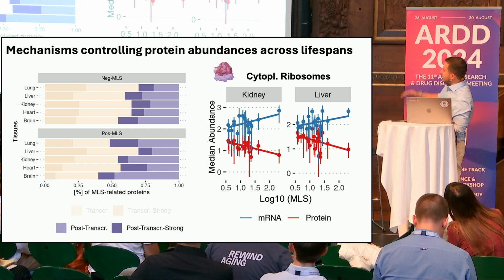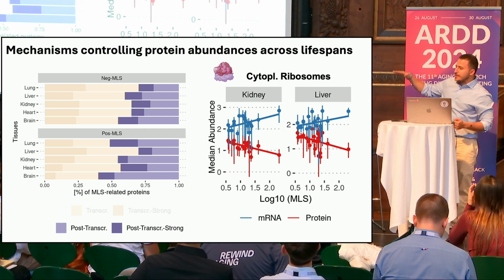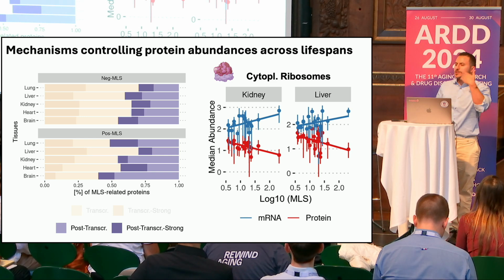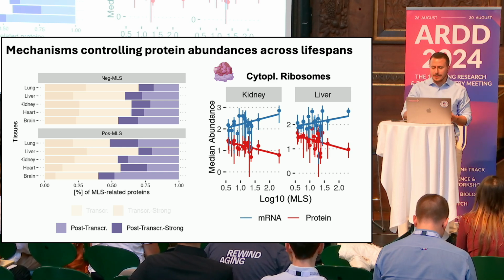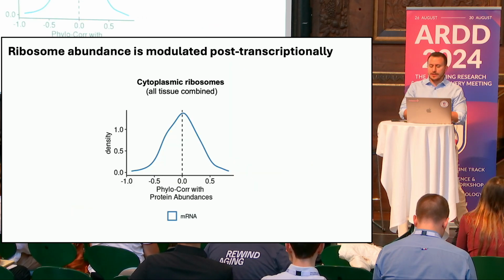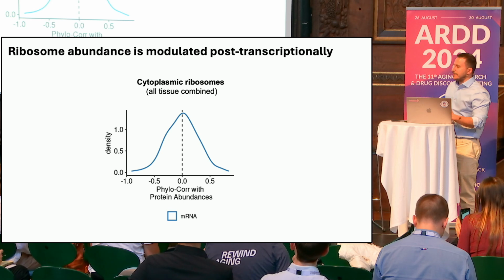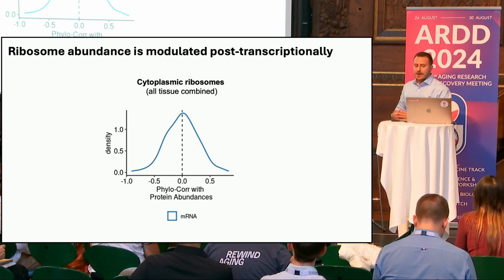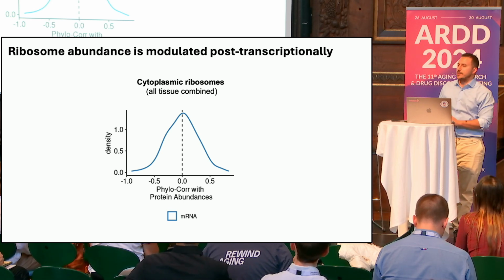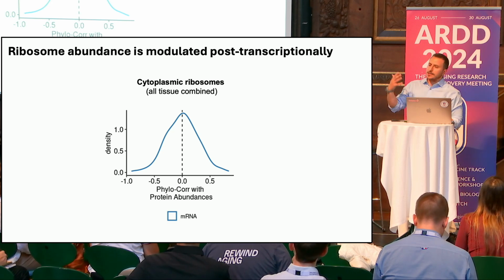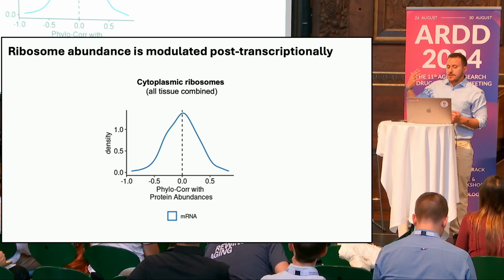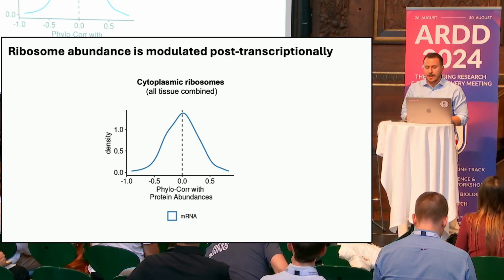And we have this characteristic regulation where we have a decrease in ribosomal protein abundance, which is strangely followed by an increase of their transcript level. And indeed, when we look at the correlation of mRNA and protein for cytoplasmic ribosomes, we see that this correlation is virtually zero. This means that the ribosomal protein, and in general probably protein biosynthesis, is evolving independently of the mRNA.